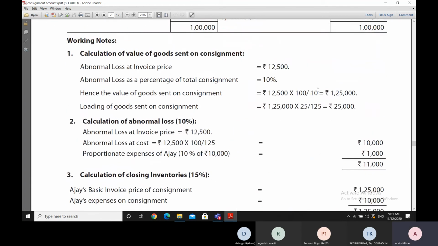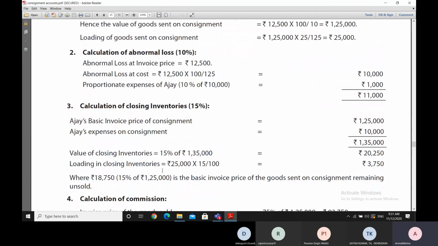The loading amount has to be calculated at the rate of 15% because 15% of the items are remaining. So since total loading is 25,000 rupees, as has been calculated earlier, out of this loading we take 15% as the loading on the closing inventory, and this loading is debited to the consignment account and credited to the reserve account.